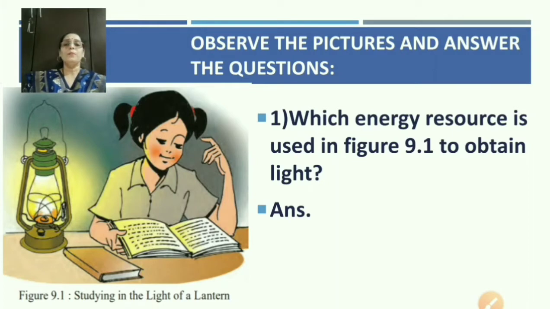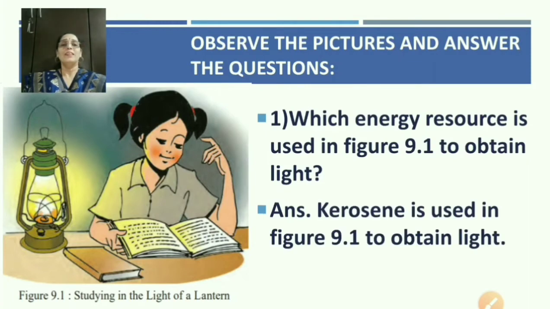Figure 9.1, studying in the light of a lantern. The question is, which energy resource is used in figure 9.1 to obtain light? Just try to answer. I will help you out. Yes, very good.